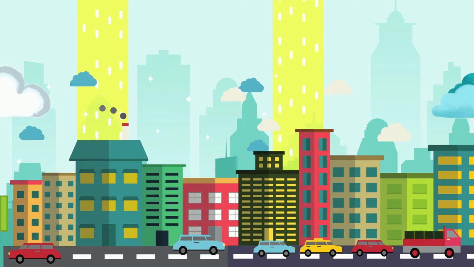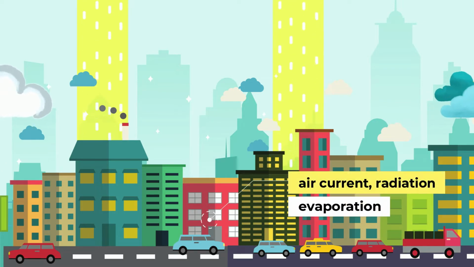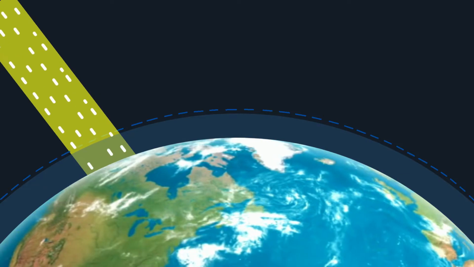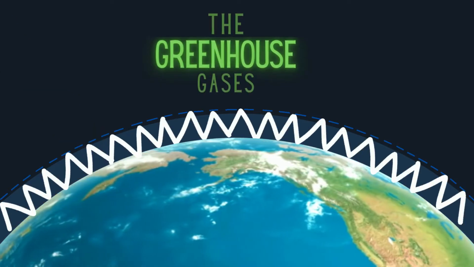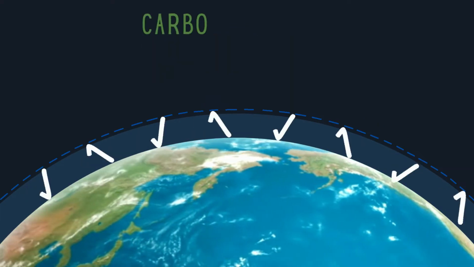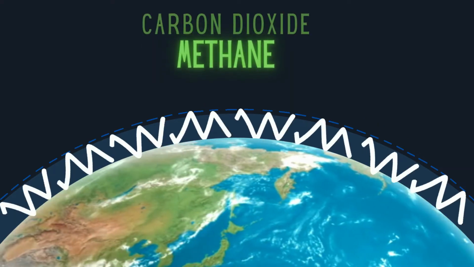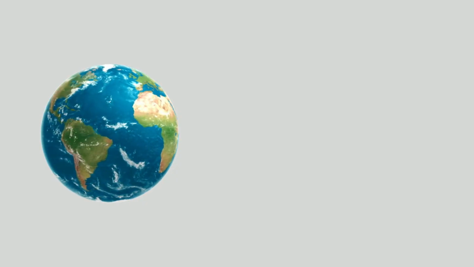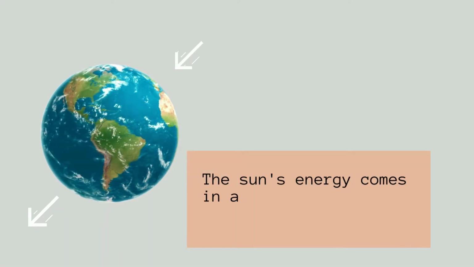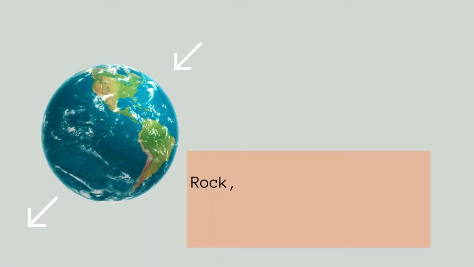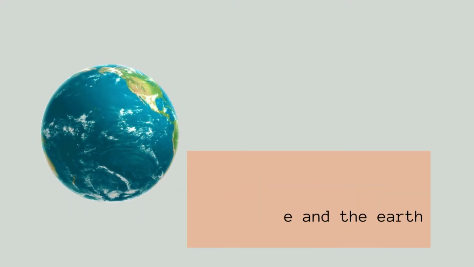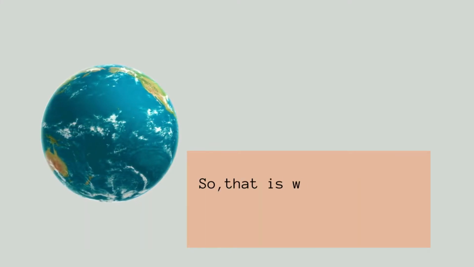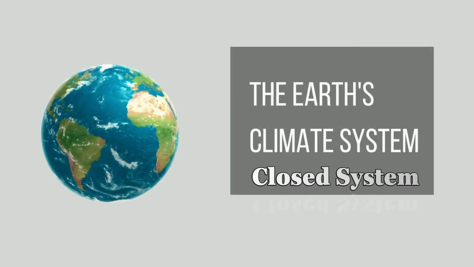Other than that, the Earth's surface also loses its heat by rising air currents, radiation, and evaporation. The heat will escape through the atmosphere and back into space. Some is trapped by greenhouse gases, for example, carbon dioxide and methane. So, if you see this situation, the sun's energy comes in and out through the Earth. But there is no matter such as rock, soil, and water coming in or out between outer space and the Earth. So, that is why the Earth's climate system is a closed system.